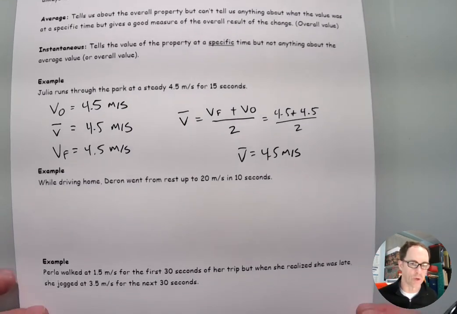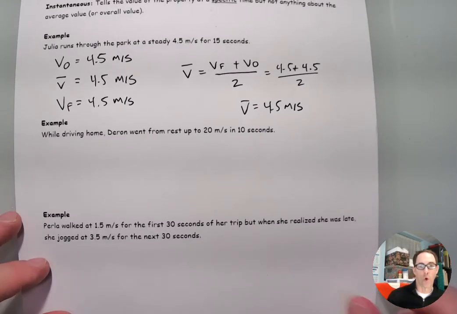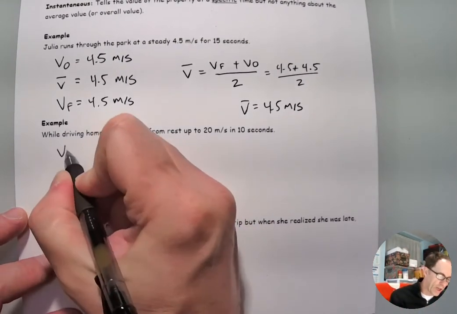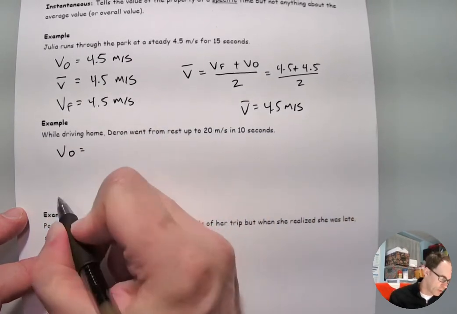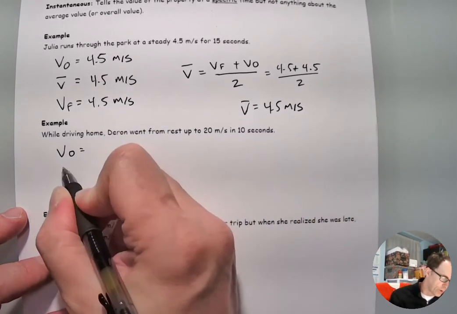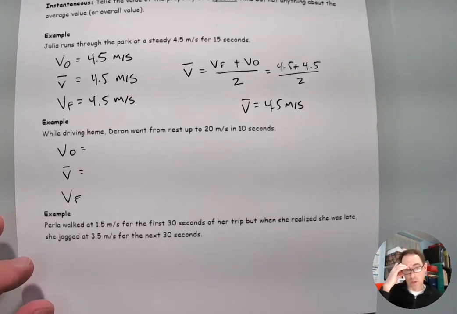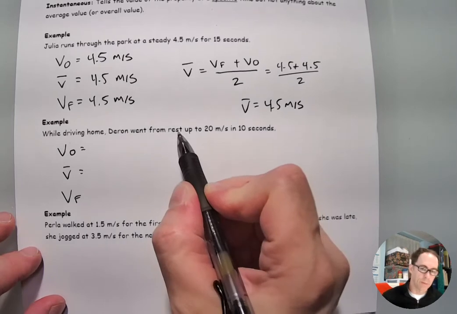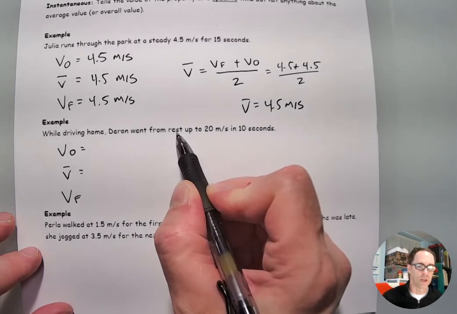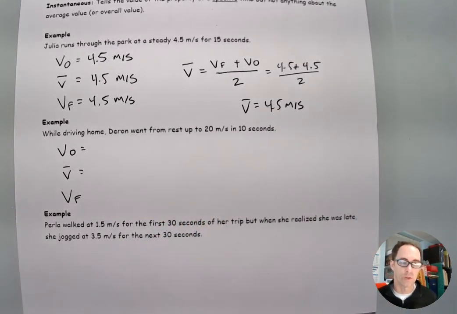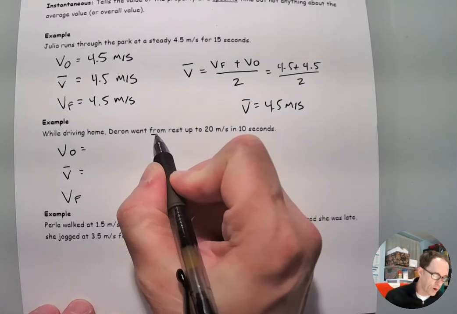So let's take a look at what happened when Duran was driving home. In this case, we will have an initial speed, a final speed, and also the average speed. This one says that Duran went from rest. That's something you have to really pick up on, because that means he was not moving in the beginning. Even though that's not a number given to you, it is actually a number, because to be at rest means that you have 0 speed. It doesn't matter whether you started with 0 or ended with 0. To say you are at rest means that you have no speed.